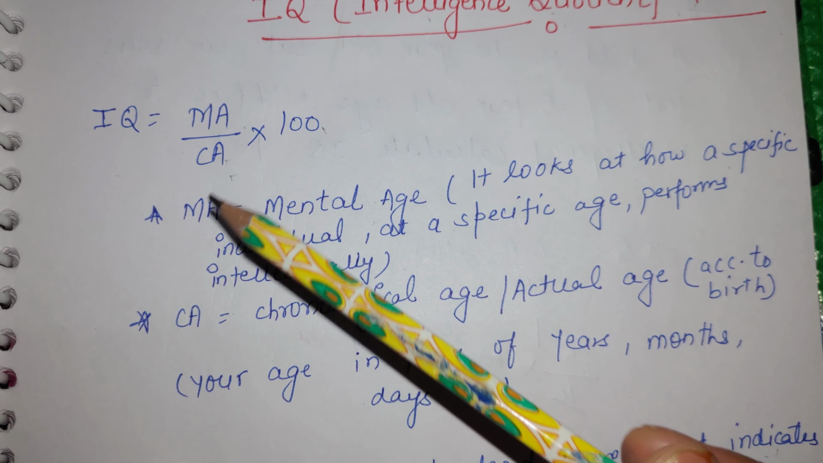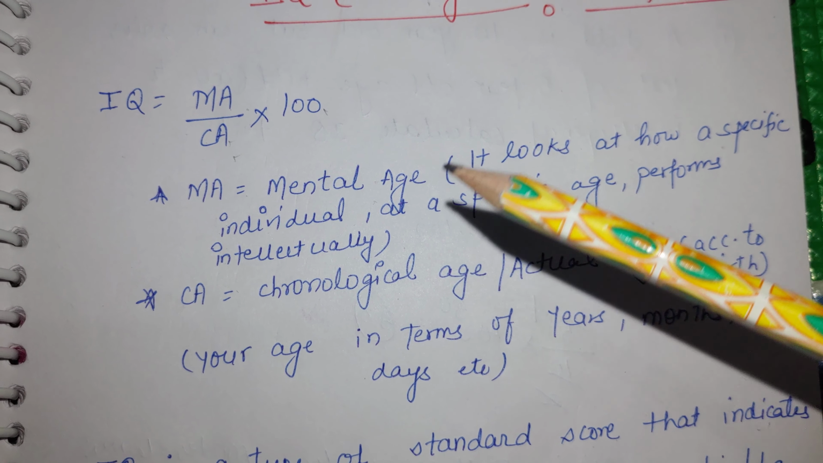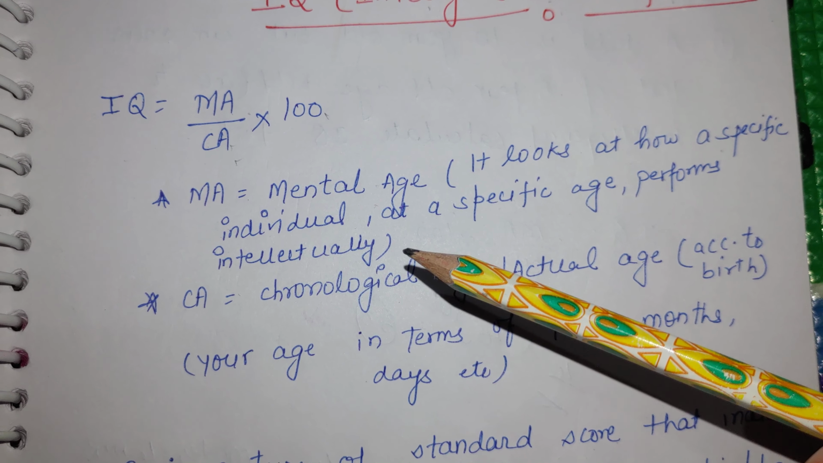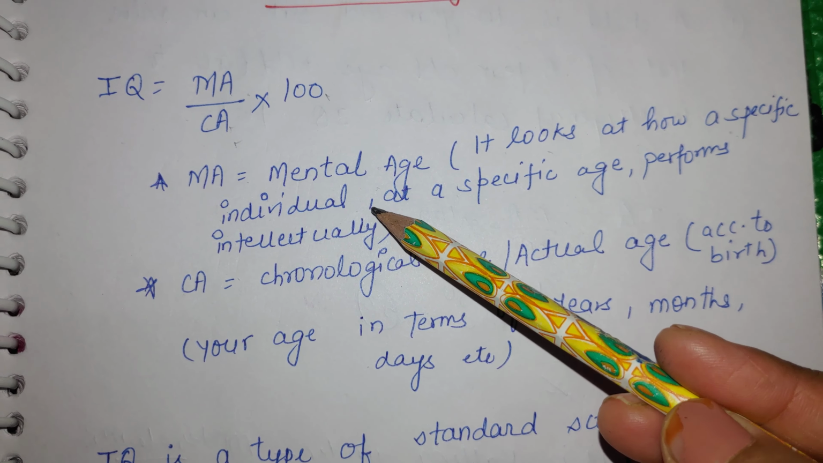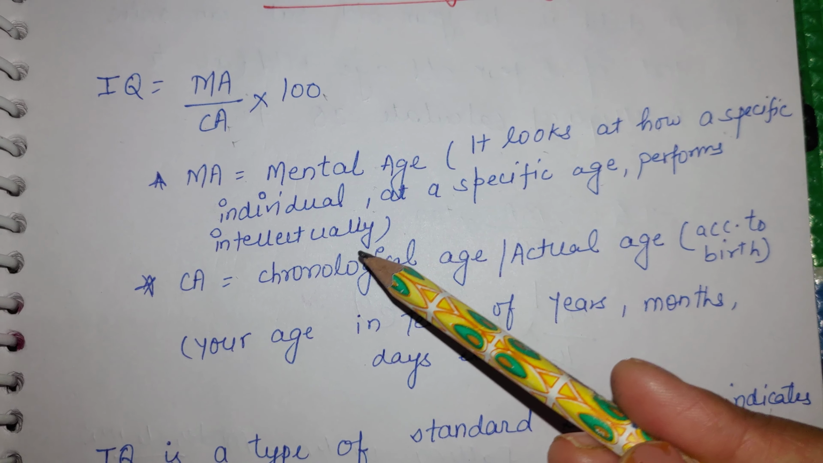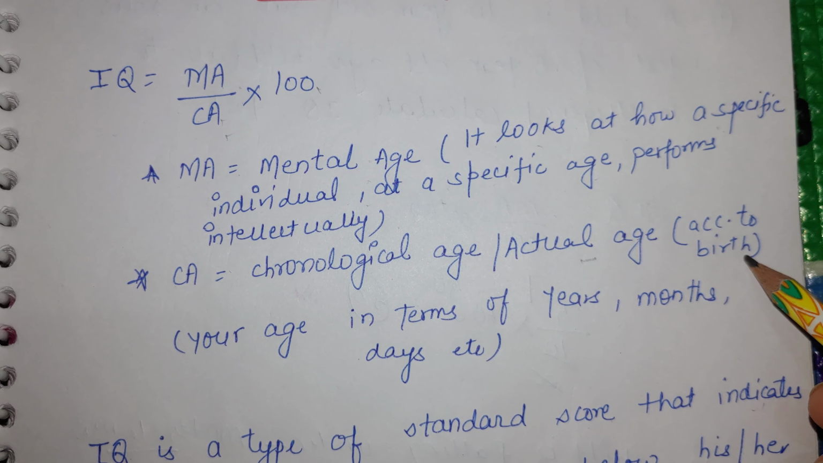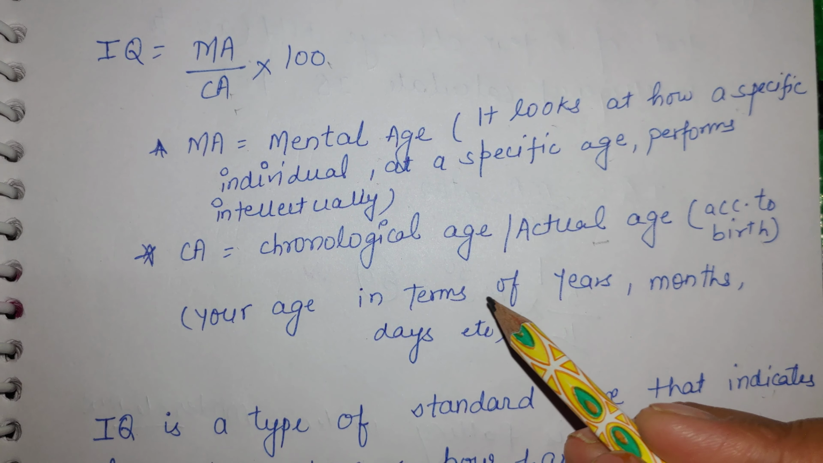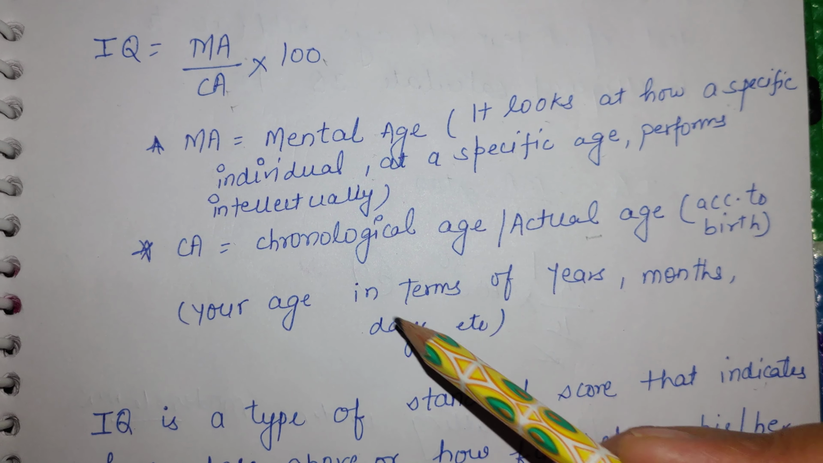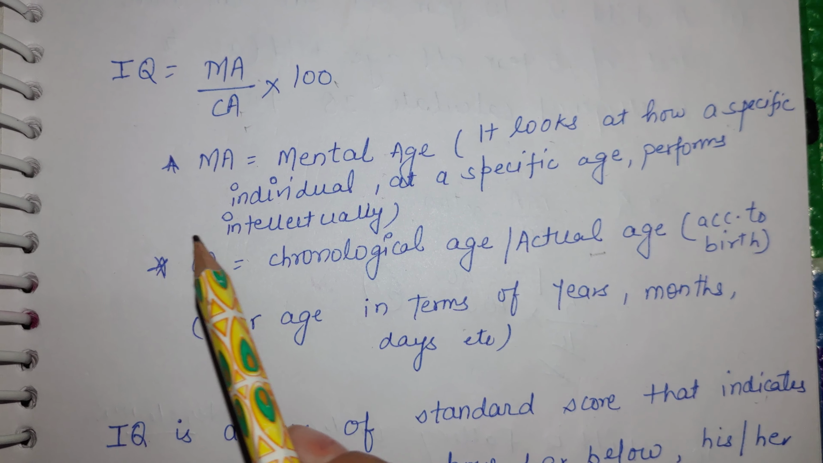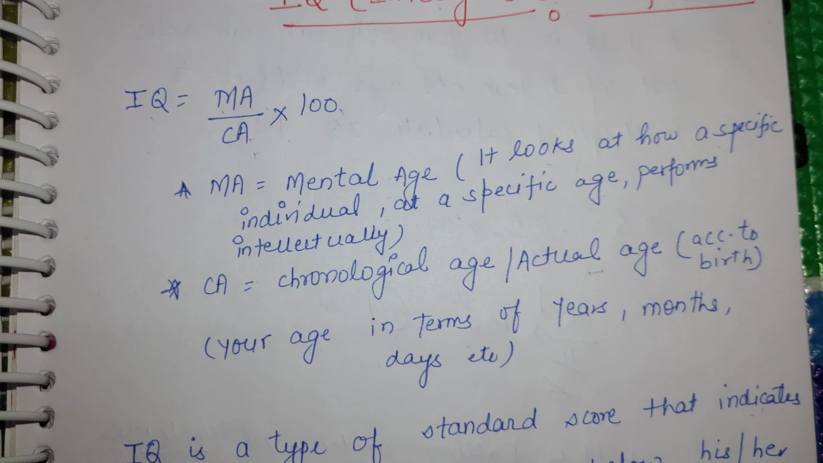What do you mean by mental age? Mental age means according to which age the person is solving the problem. That means it looks at how a specific individual at a specific age performs intellectually. Chronological age is the actual age according to date of birth. That means the age in terms of your years, months and days. That is your chronological age. So the formula of calculating IQ is mental age upon chronological age into 100.